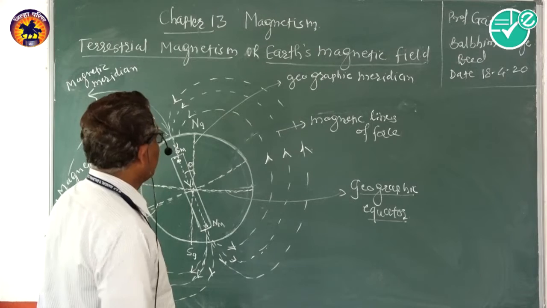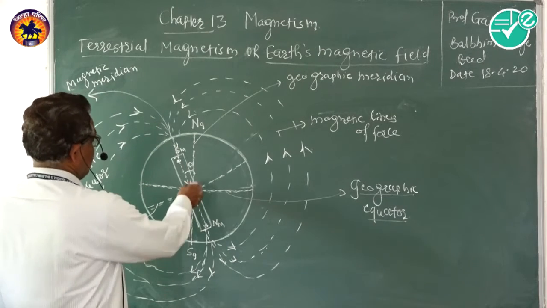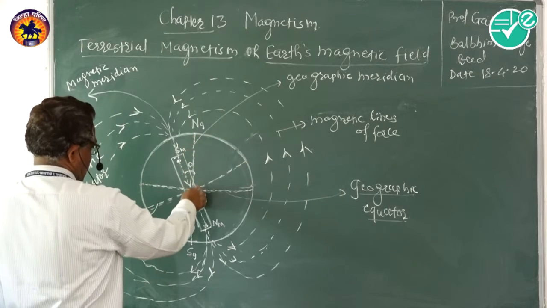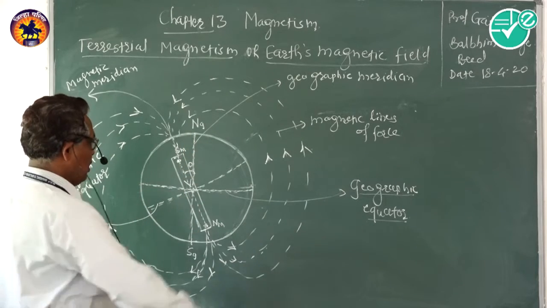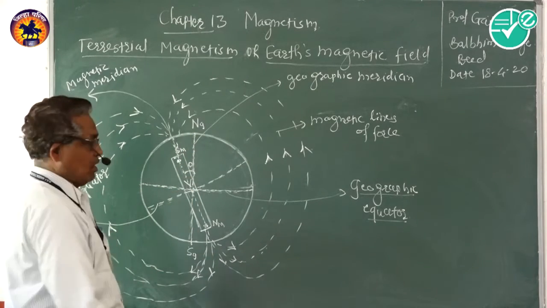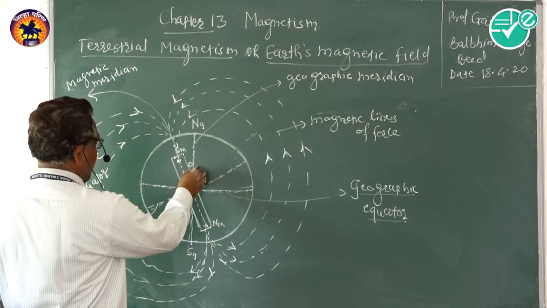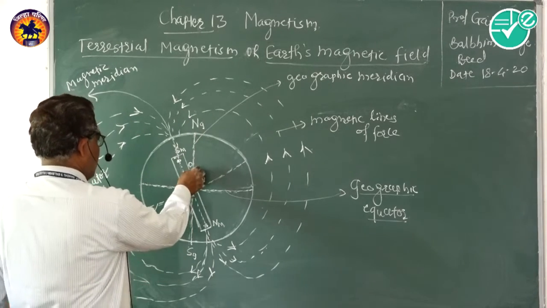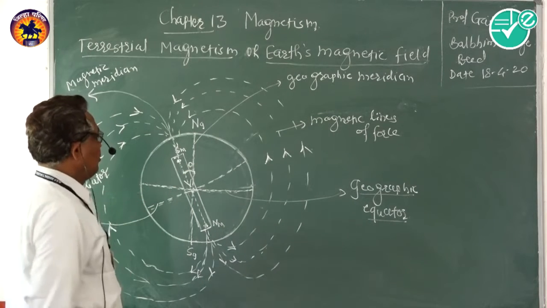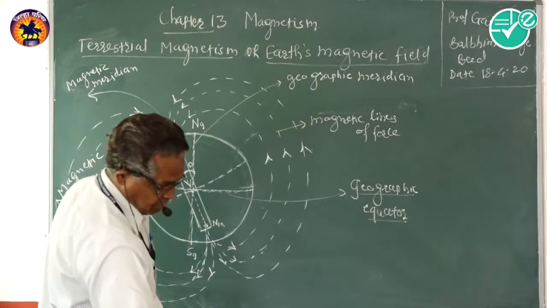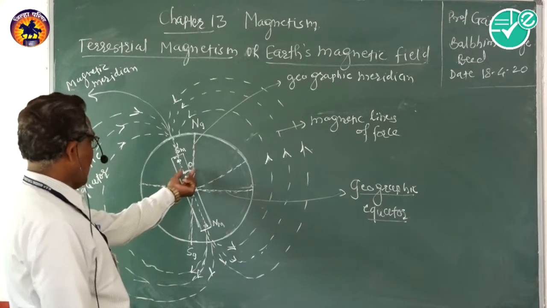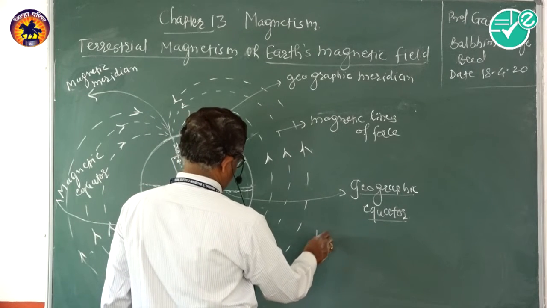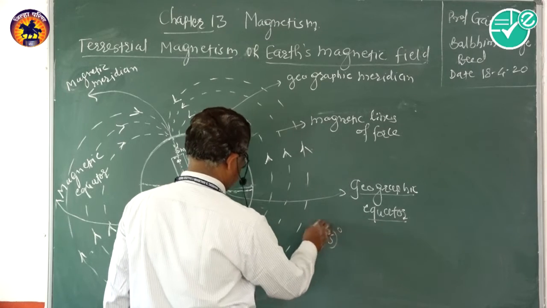Now magnetic field declination is this: the magnetic axis and the geographic axis do not coincide. There is some angle between the magnetic axis and the geographic axis, and this angle is about 11.5 degrees.